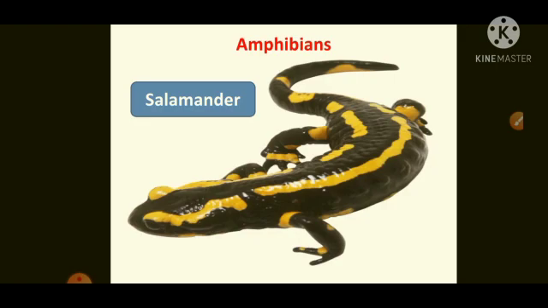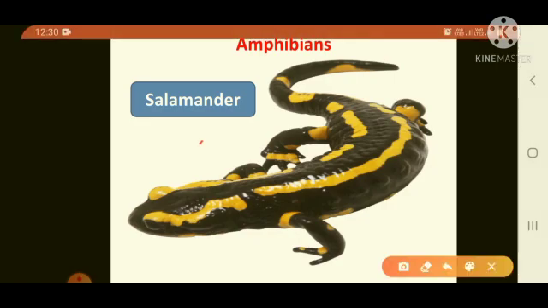See here children in the picture. Amphibians have lungs to breathe on land, while in water they breathe through their moist skin. They have legs which help them to move on land and webbed feet to swim in water. Okay, clear children?